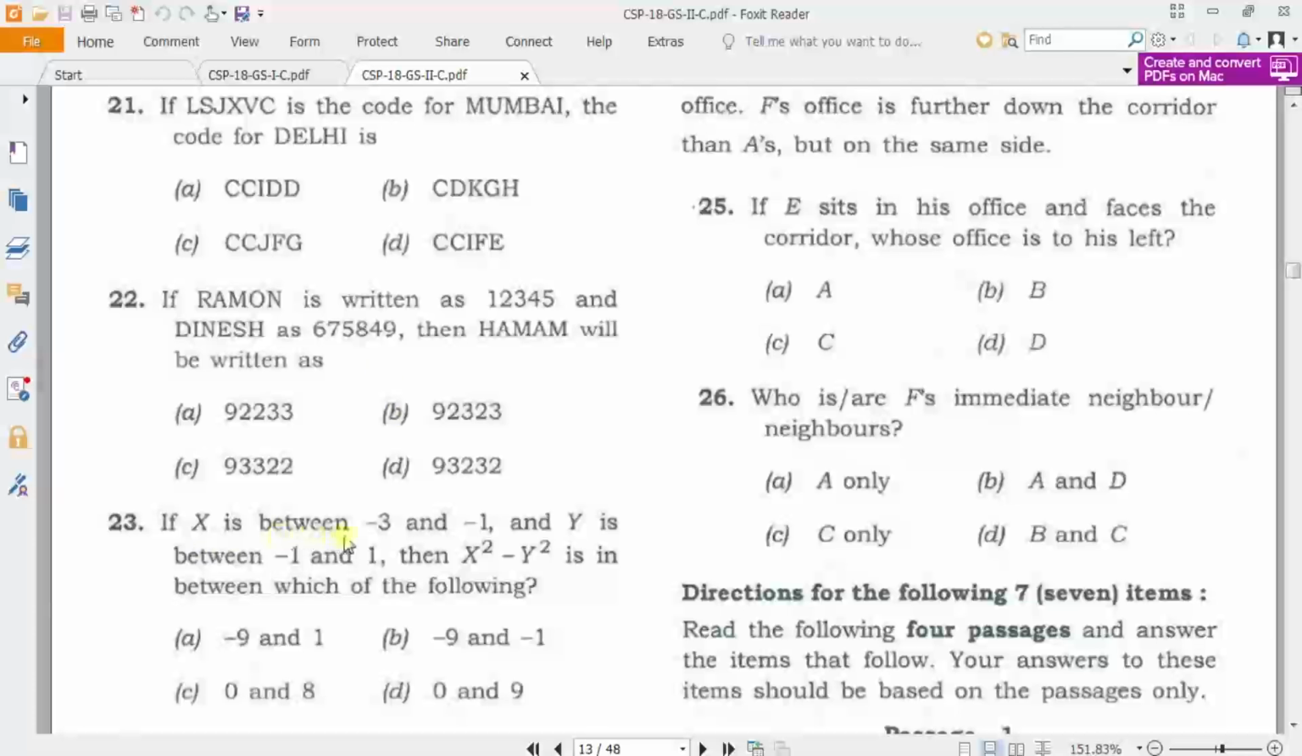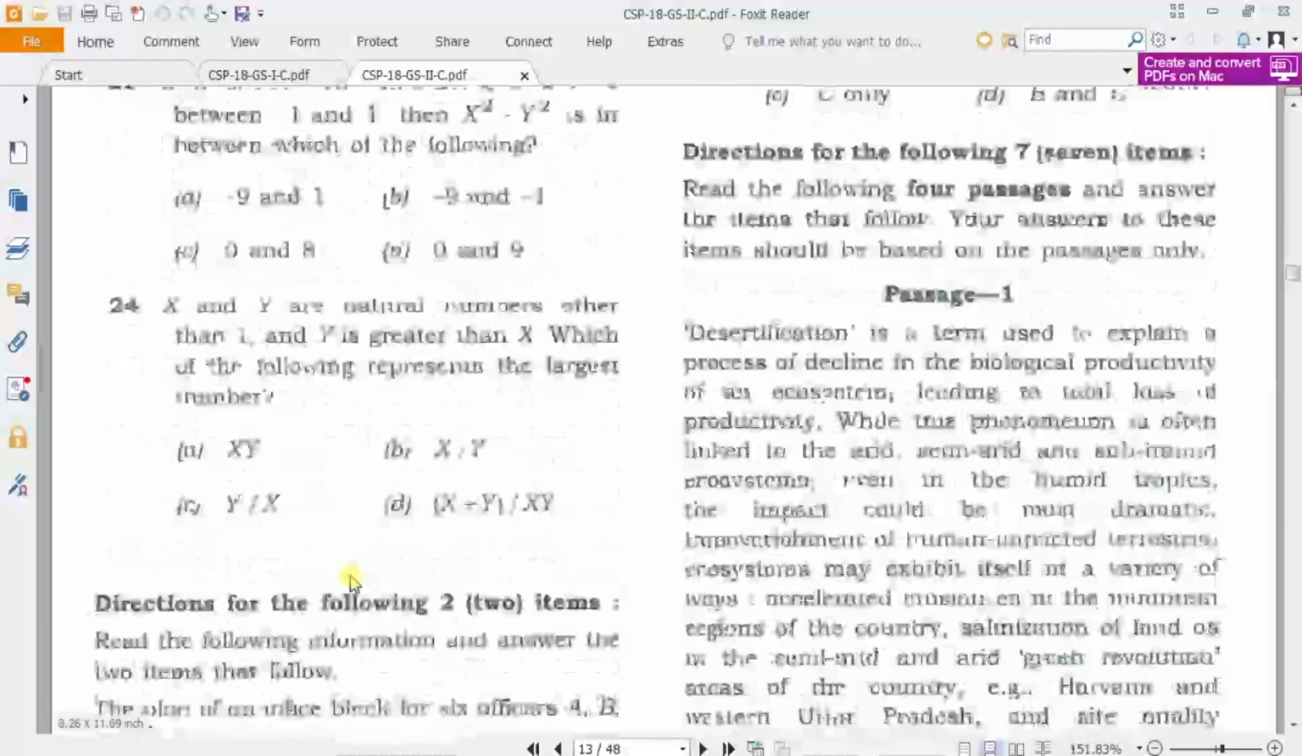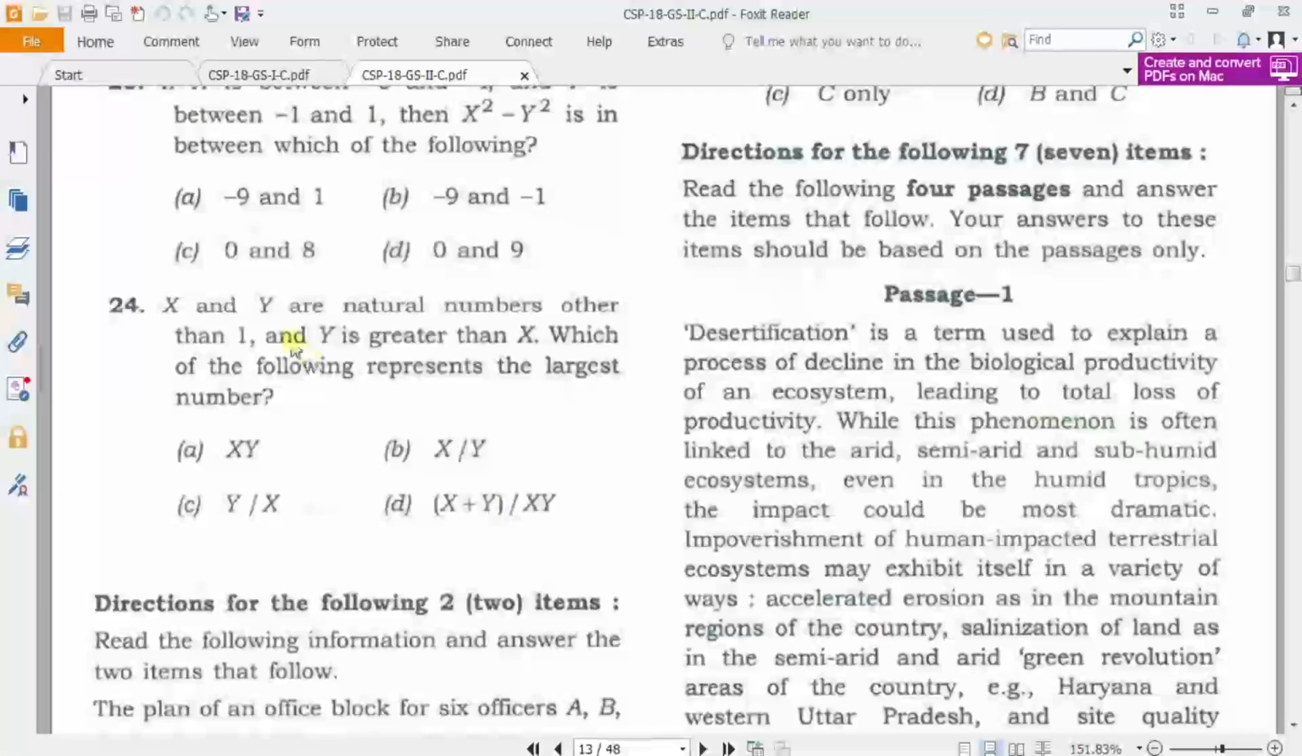And if x is between -3 and -1 and y is between -1 and 1, then x square minus y square is in between which of the following. So this is sort of a direct question, but again it will take time, so try to solve it in the second round.